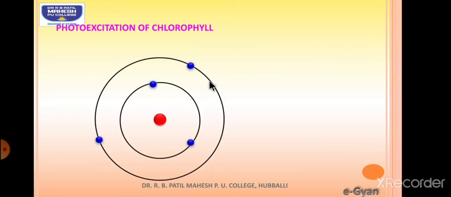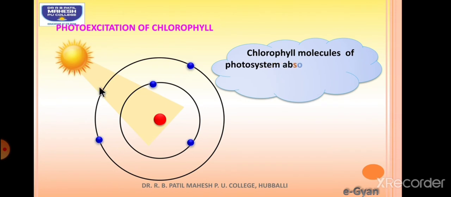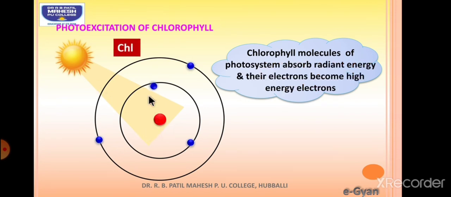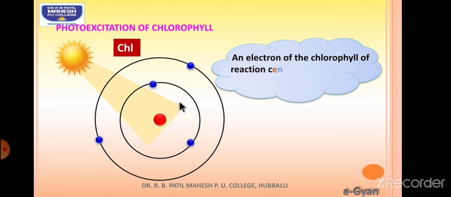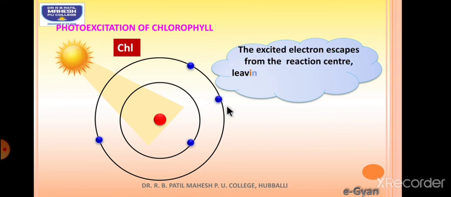So this is basic chemistry only. As we know, whenever the electrons absorb energy, they become excited and they jump to the higher energy level. Correct? So what happens even in the chlorophyll: when the chlorophyll absorbs sunlight, one of the electrons becomes photo excited by absorbing enormous quantity of sunlight. And as we know, once the electron becomes photo excited, it cannot stay in the normal energy level, it has to jump to the higher energy level. See here, now the electron has jumped here.